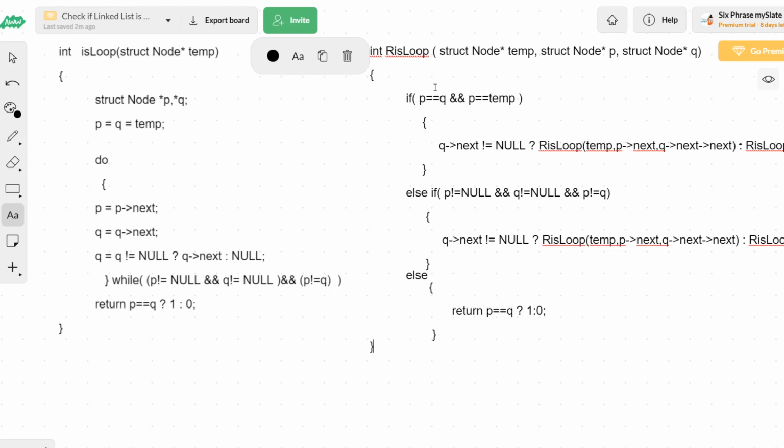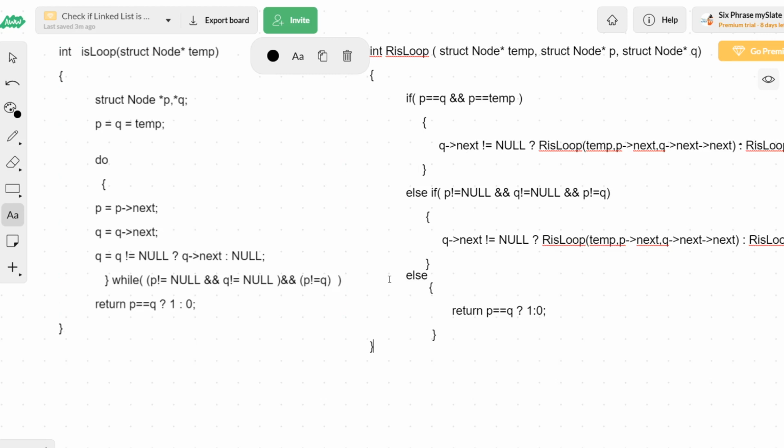First time I will check whether p, q, temp, all these things are equal. If all the three pointers are equal, then I will directly do these 3 steps, and then only I have to go for checking. That 3 steps I have done here with the help of a ternary operator. Then after this is done, suppose this condition is not true, then we will go for the while condition checking. If that condition is true, then again you have to repeat the same set of process that you do inside do. So already you have written a ternary operator to do all the process inside the do block. So again I'm copying the same, and I have pasted it here.